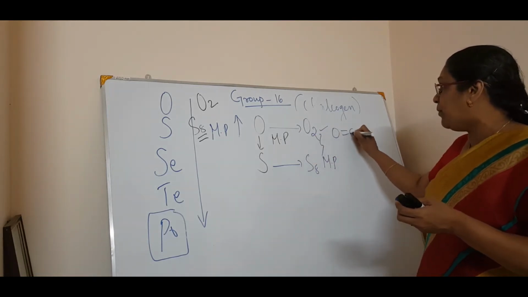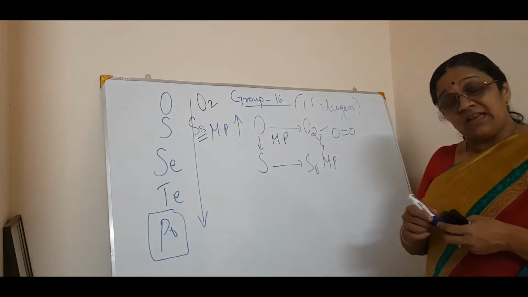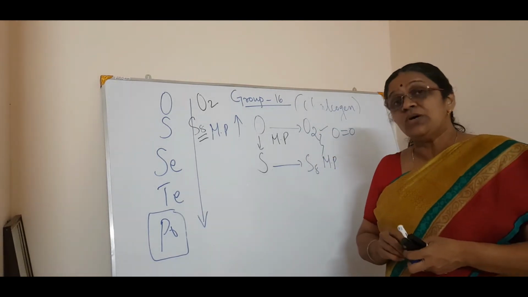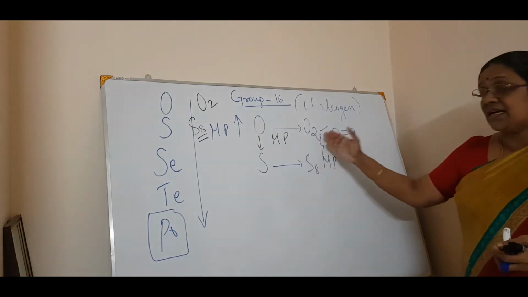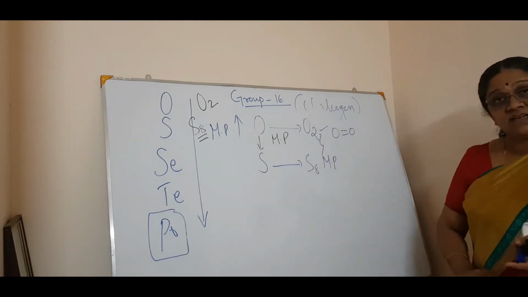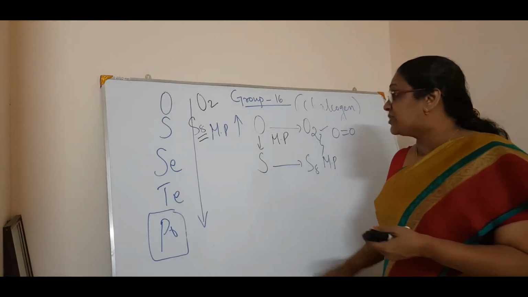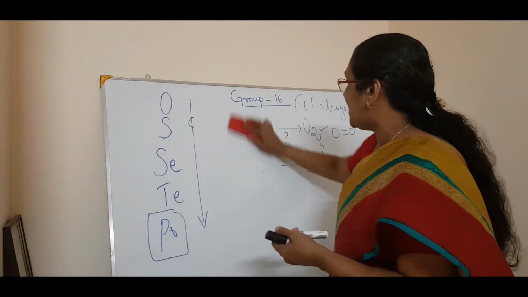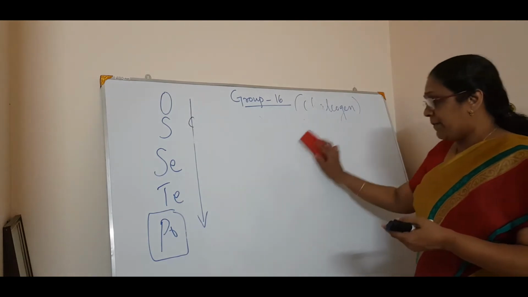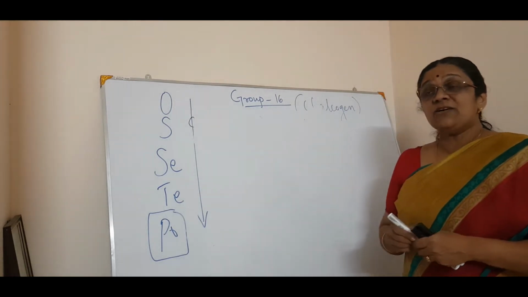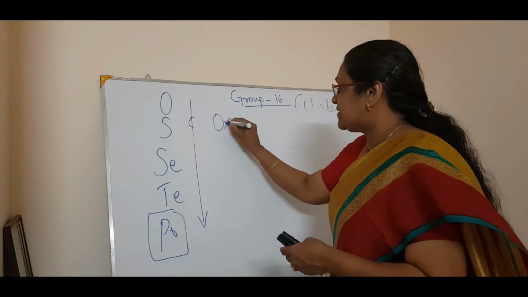Oxygen is only O double bond O. So, there is a drastic increase of the melting point from oxygen to sulfur because oxygen exists as O2 and sulfur exists as S8. Okay. So, this is about the physical properties. Now, coming back to the chemical properties of these chalcogens, or the oxygen family. Okay. Now, coming to the first one, the oxidation state.